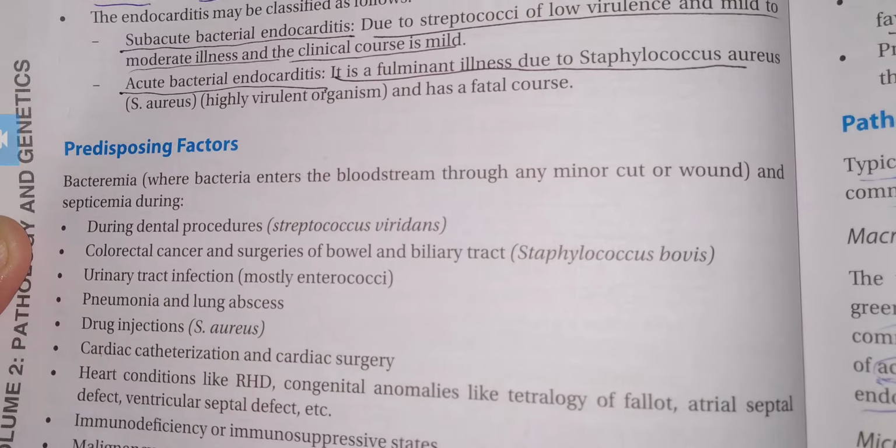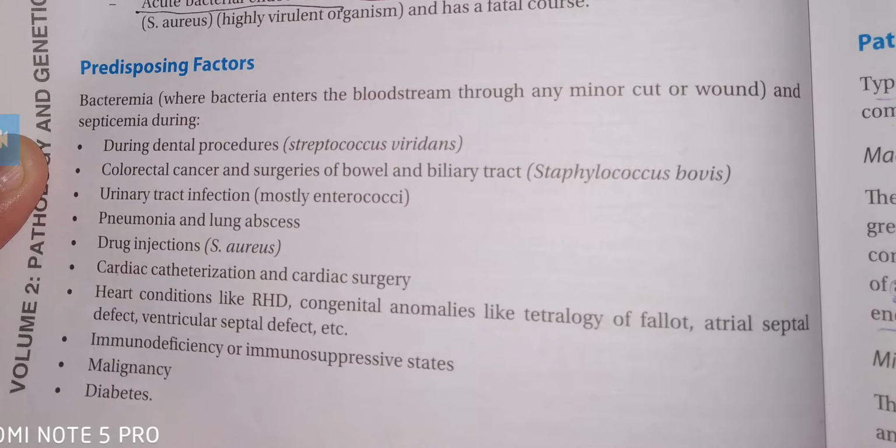The next one is the predisposing factors. You can see here what the predisposing factors are which cause endocarditis. Bacteria enter the bloodstream through a minor cut or wound, and septicemia occurs. Bacteria can enter during dental procedures like dental surgery, where Streptococcus viridans enters.